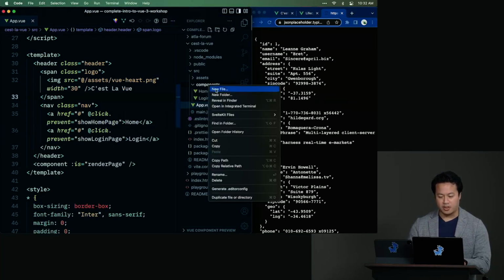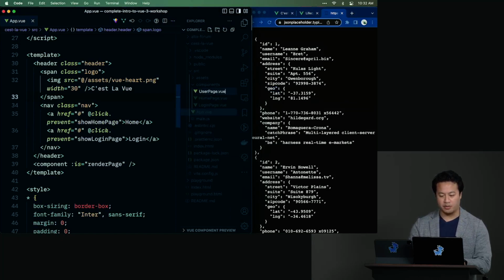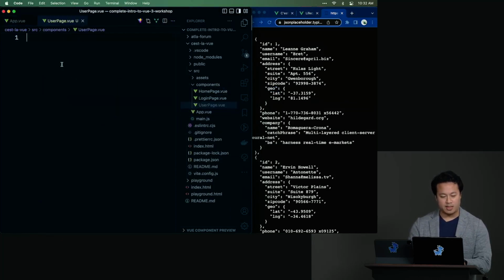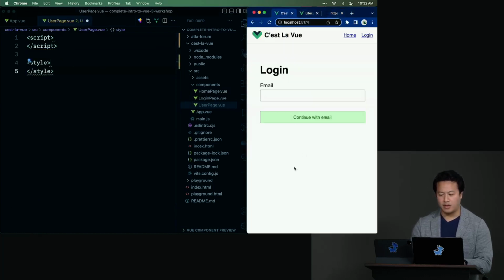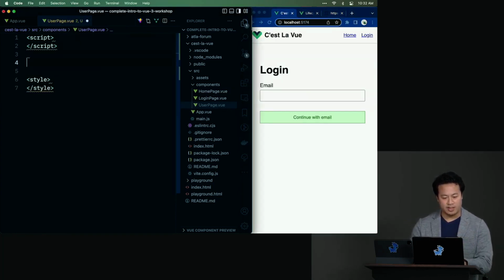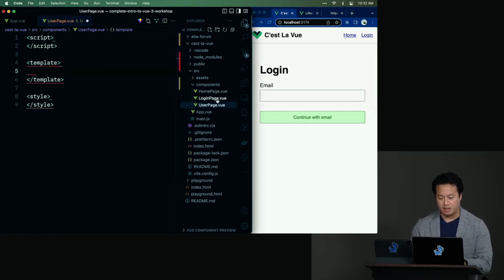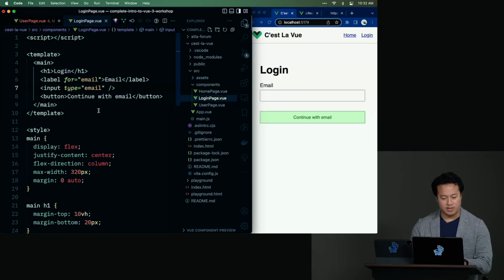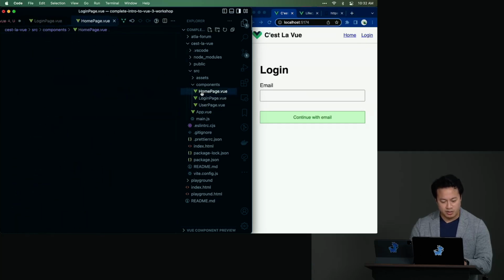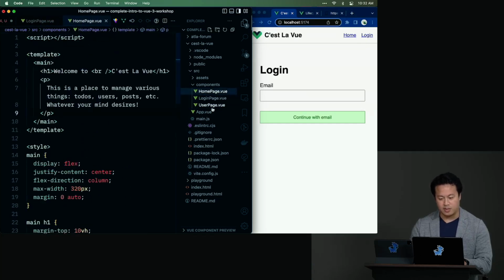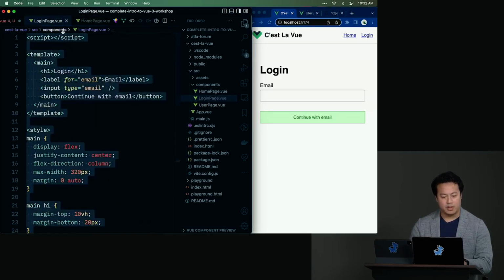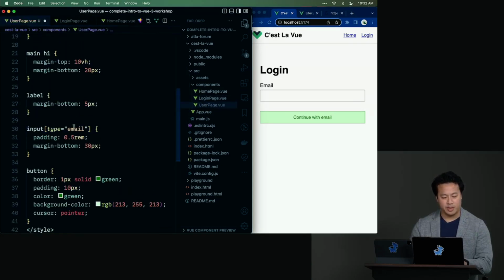So what we're going to do inside of our components folder is create user page.view. And then let's set up the script block, and let's set up the style block. And so taking a look at what we have here, we have some basic styles. For now, I'm just going to keep it straightforward in the sense that let's just go ahead and pull what we already have. So I'll just grab the login page, copy it over into our user page for now.